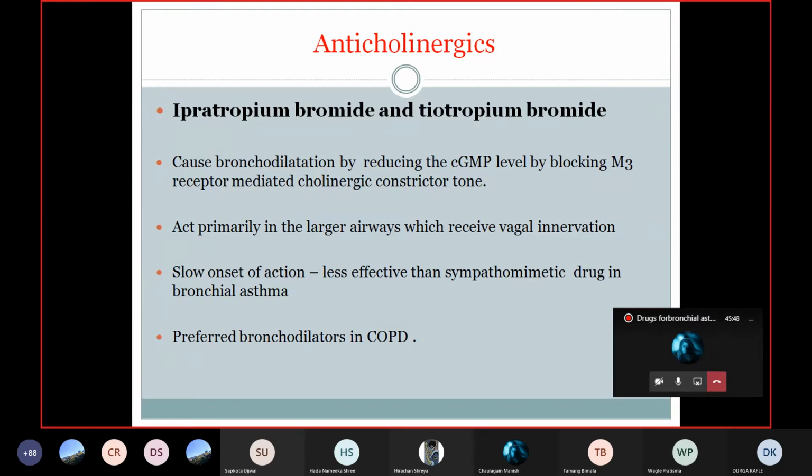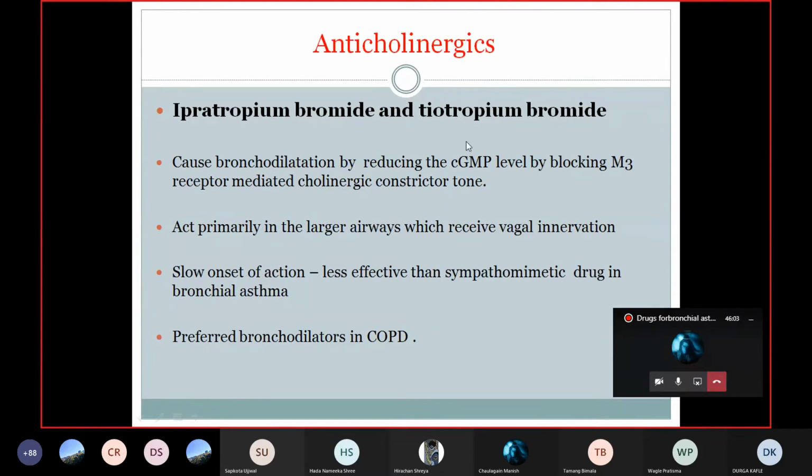So by blocking these M3 receptors and by decreasing the level of cyclic GMP, which is required for bronchoconstriction, these drugs inhibit the M3 receptor in the bronchial smooth muscles.